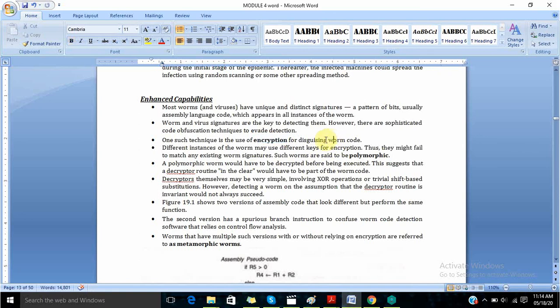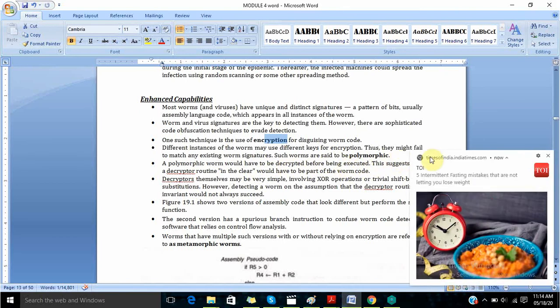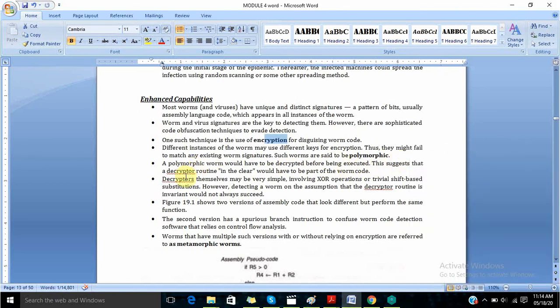So students, to make the worm code undetectable, it uses the encryption process. Different instances of the worm may use different keys for encryption. Thus they might fail to match any existing worm signature. Such worms are said to be polymorphic. A polymorphic worm would have to be decrypted before being executed. This suggests that a decryptor routine in the clear would have to be a part of the worm code.